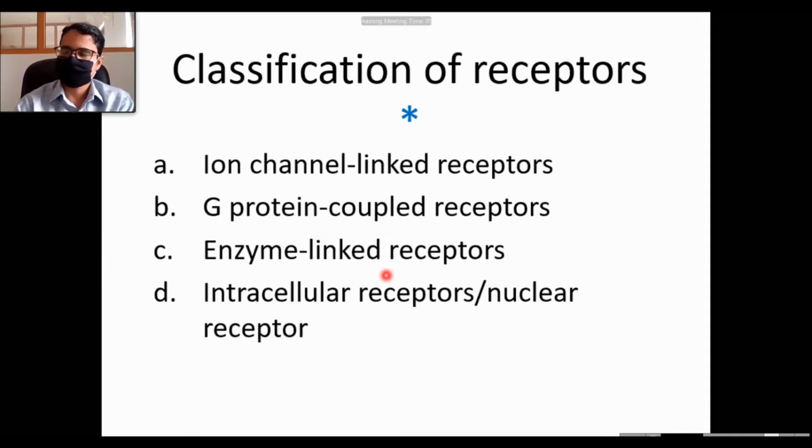These receptors themselves have enzymatic activity, or they are closely related to some other enzyme. And another one is intracellular receptors or nuclear receptors. This is again similar to the classification according to the location, and their mechanism will be to change the transcription of mRNA. We will see it soon. To revise: ion channel linked, G protein linked or coupled, enzyme linked, and nuclear or intracellular receptors that mediate transcription.